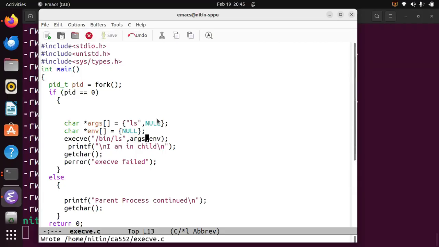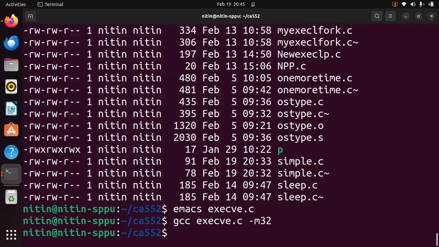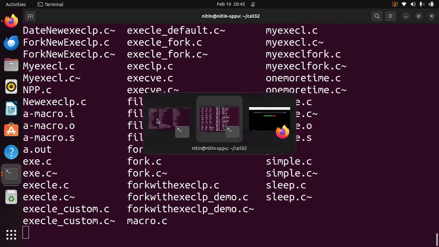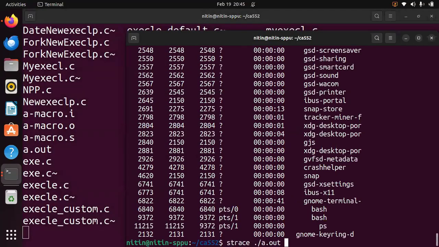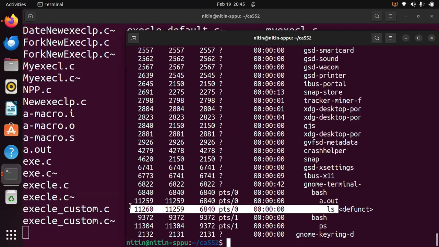Now let us execute this again and see if we can control something this way. If I go and check this, you can see the child image got replaced with ls, and because the ls command completed, it is showing us defunct.